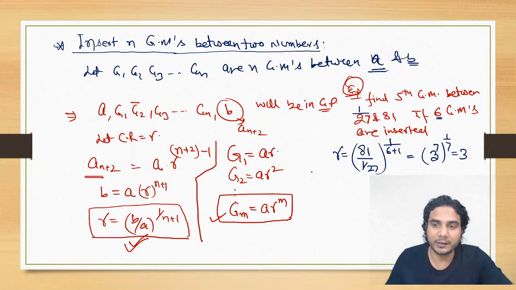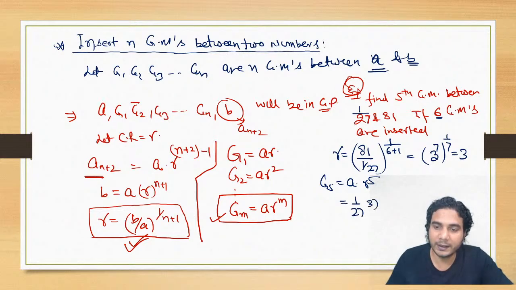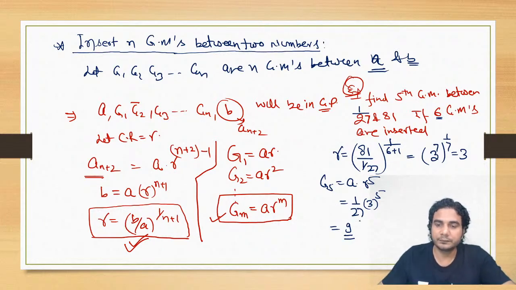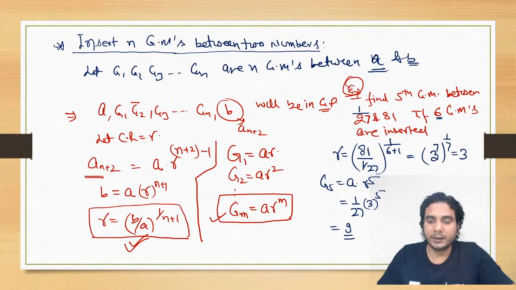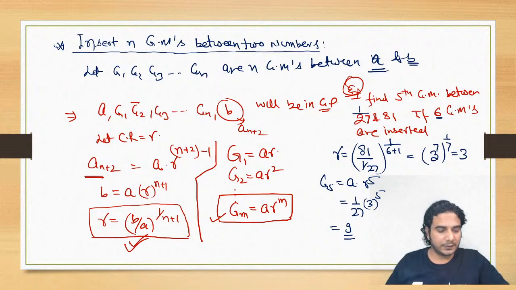You have got R as 3. So what is the fifth geometric mean? G5. That is A into R raised to 5. All right. So what is your A? A is 1 upon 27 and R is 3 raised to 5. All right. So 3 raised to 5 upon 27 is nothing but 9. Right. So your fifth geometric mean is nothing but 9. I hope it is clear.